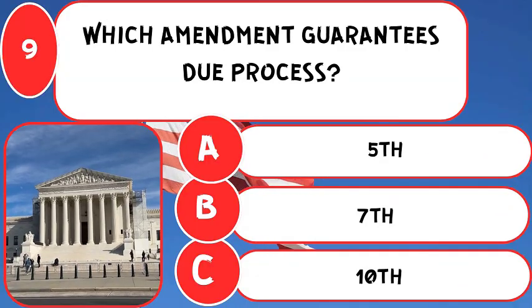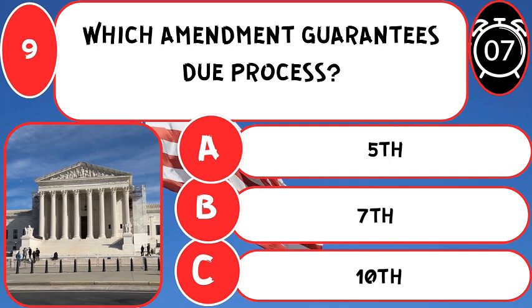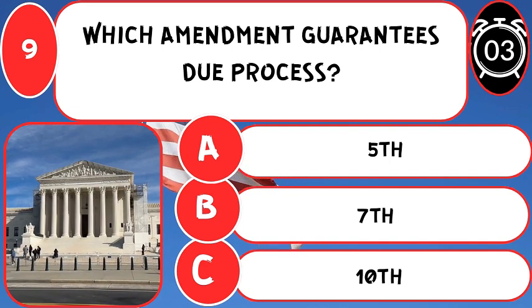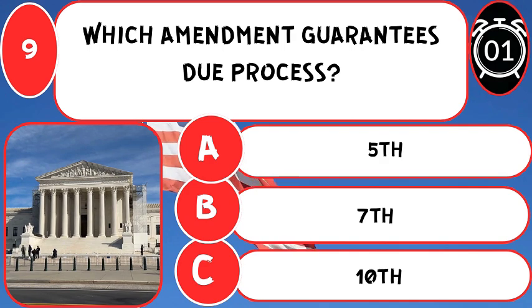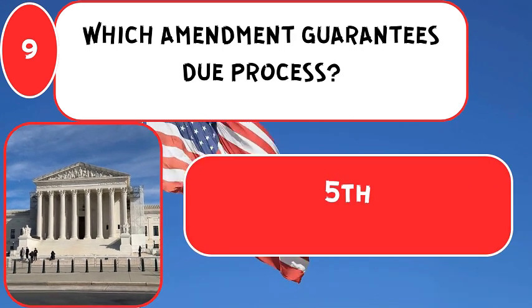Which amendment guarantees due process? The correct answer is 5th, protecting individuals from unfair treatment by the government.